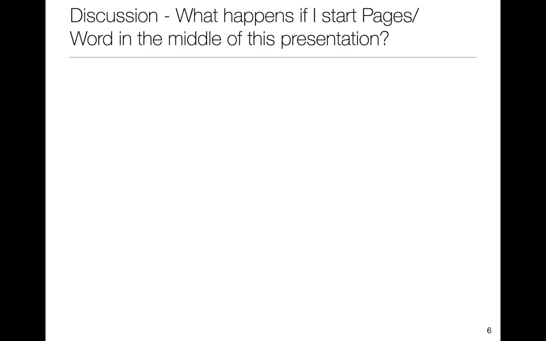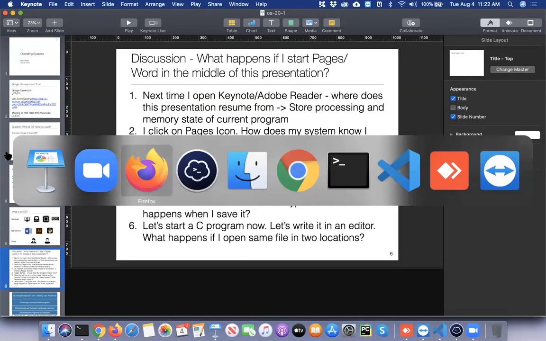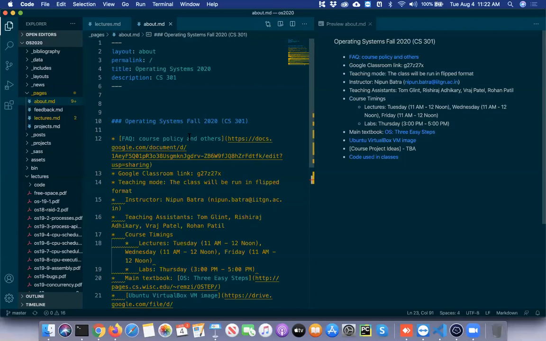Let's say that I'm currently running Keynote. Let's say if I want to start Pages, or if I want to start anything else in the middle of this presentation. So I'll just press escape. I'll do Command Tab, and let's say I go to Visual Studio Code, right? So what do you think happened? Can you unmute and think what happened?